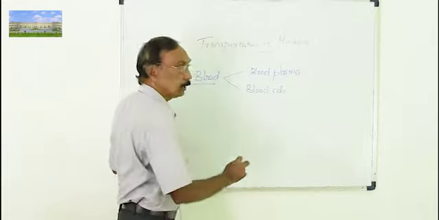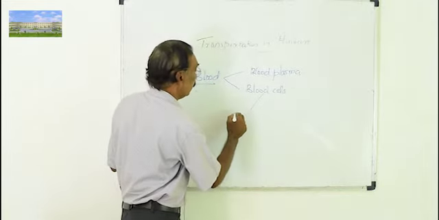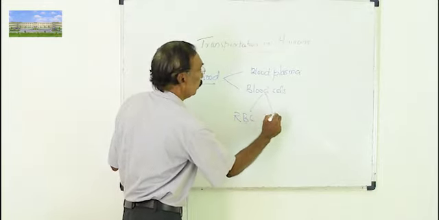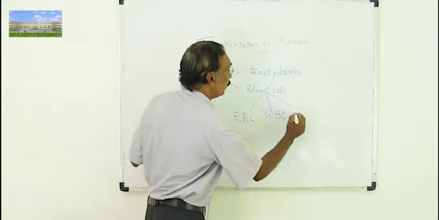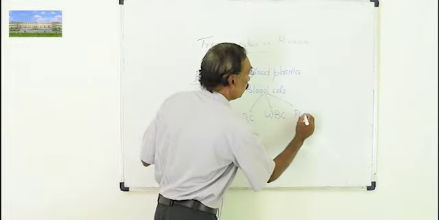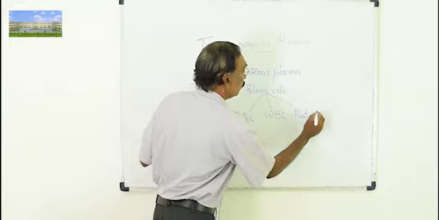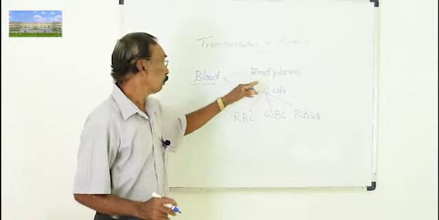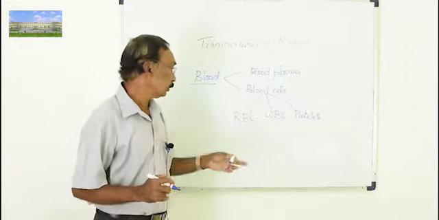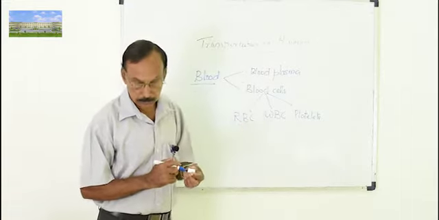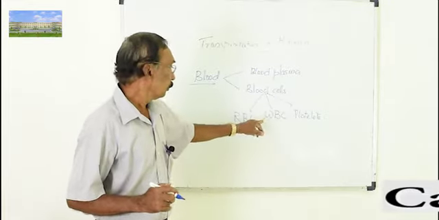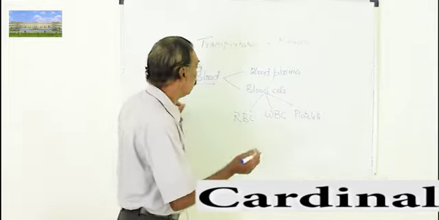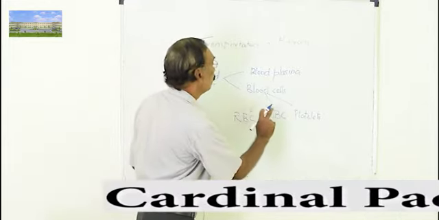Blood cells are of 3 types. You can see red blood cells, RBC, WBC or white blood cells, and blood platelets. So these are the components of blood. Blood contains a liquid part called blood plasma, and blood cells: red blood cells, white blood cells, and blood platelets.